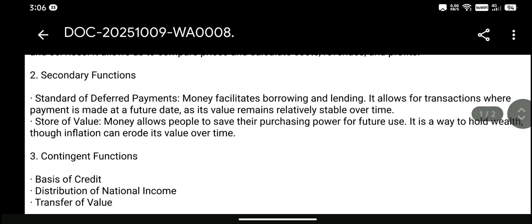Secondary functions. Standard of deferred payments. Money facilitates borrowing and lending. It allows for transactions where payment is made at a future date as its value remains relatively stable over time. Store of value. Money allows people to save their purchasing power for future use. It is a way to hold wealth, though inflation can erode its value over time.